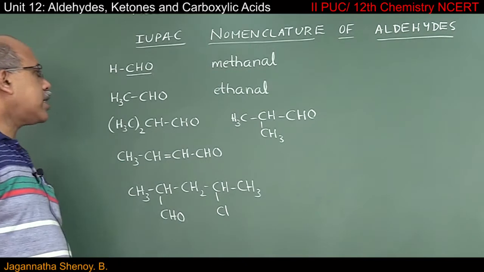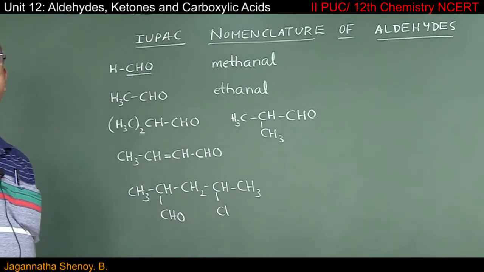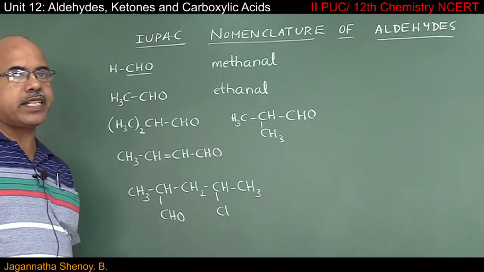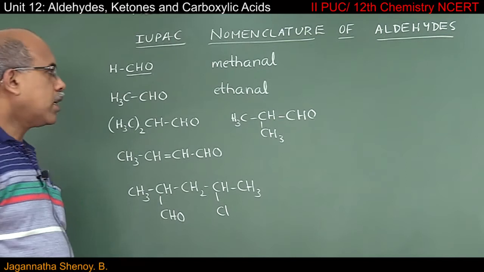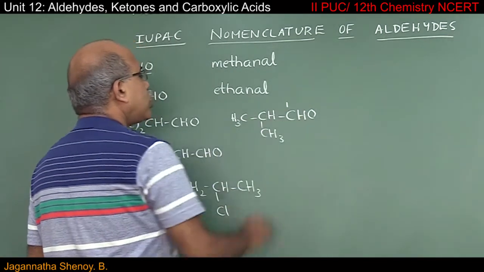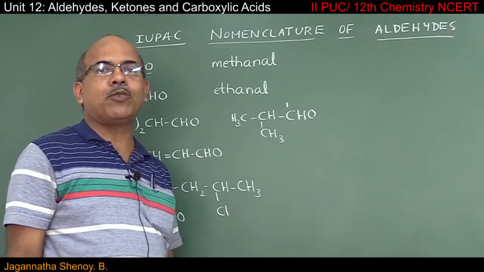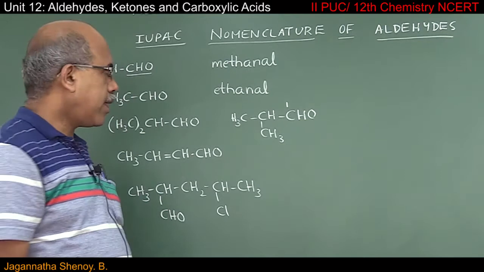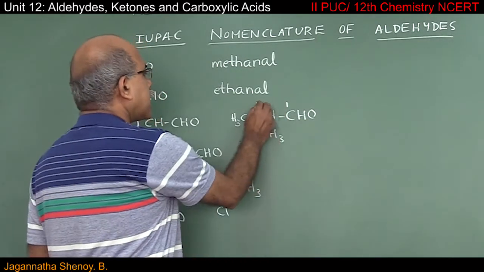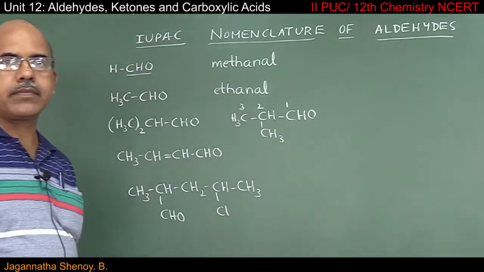So CH3, CH, CHO, here you have CH3, right? So how are we going to write the IUPAC name for this compound? In the main chain there are 3 carbon atoms, and I have to start numbering in such a way that the principal functional group gets the lowest number. That is why this carbon atom gets number 1. The next carbon atom is 2, so this is the 3rd carbon atom.